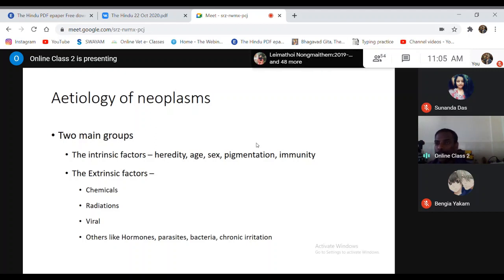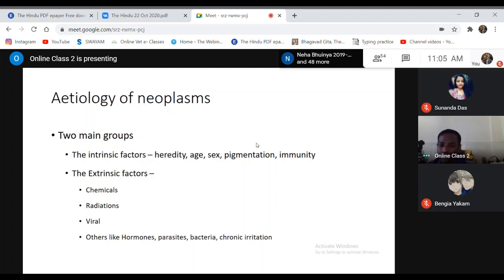So that is pigmentation. Light-skinned animals are more susceptible to skin tumors caused by ultraviolet radiation or sunlight, in comparison to dark-skinned animals, because of the presence of melanin, the protective pigment.